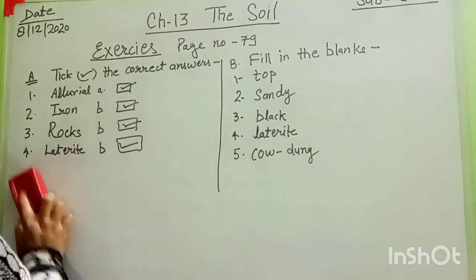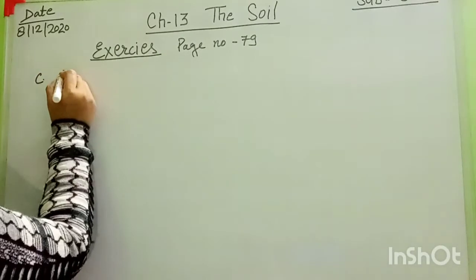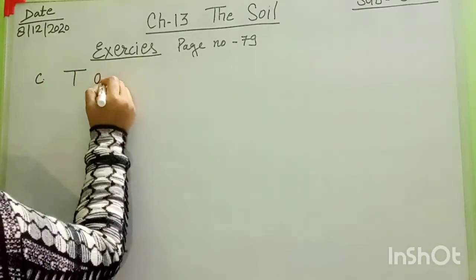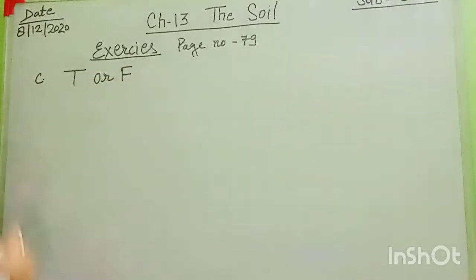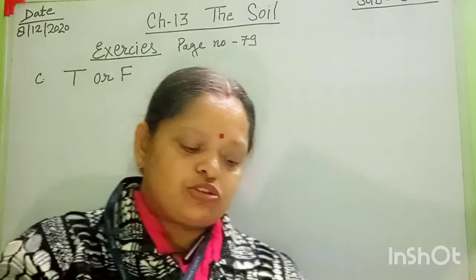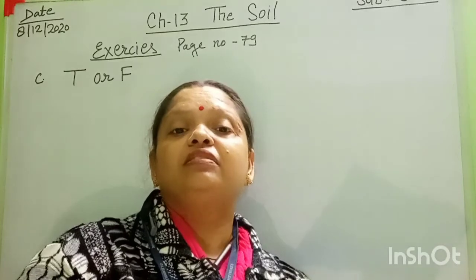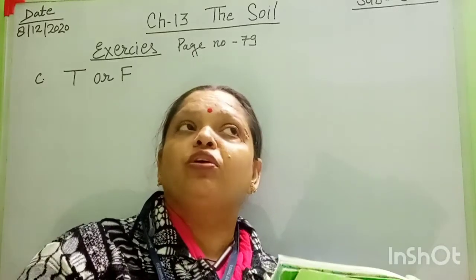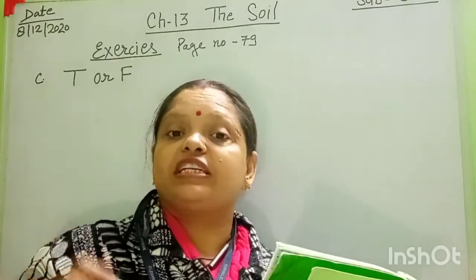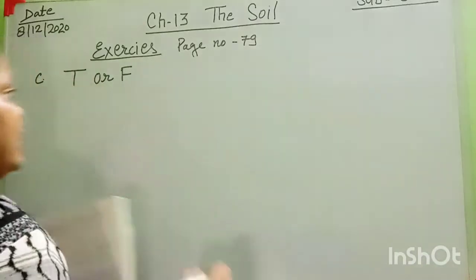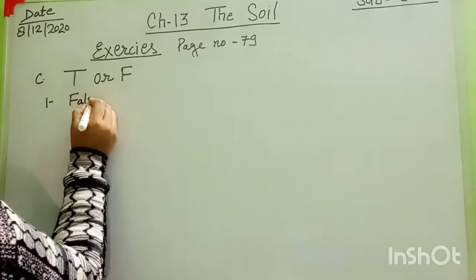Okay, then C exercise is, that is T for true, or F for false. I mentioned here in short. Okay, first sentence is, black soil is formed in the northern mountain. No, northern mountain. Black soil is found in the north western part of our country. Okay, north western part of our country. That's why the first sentence is false. Okay, I mentioned here false.